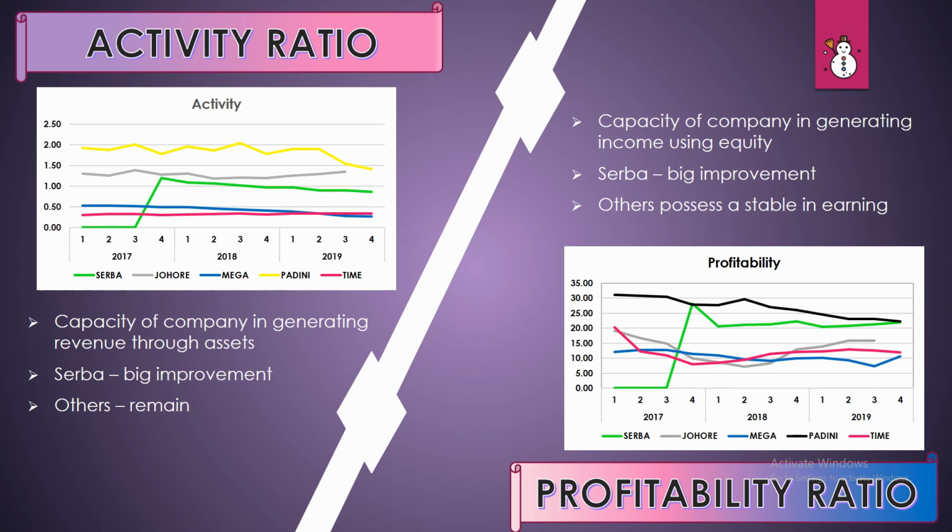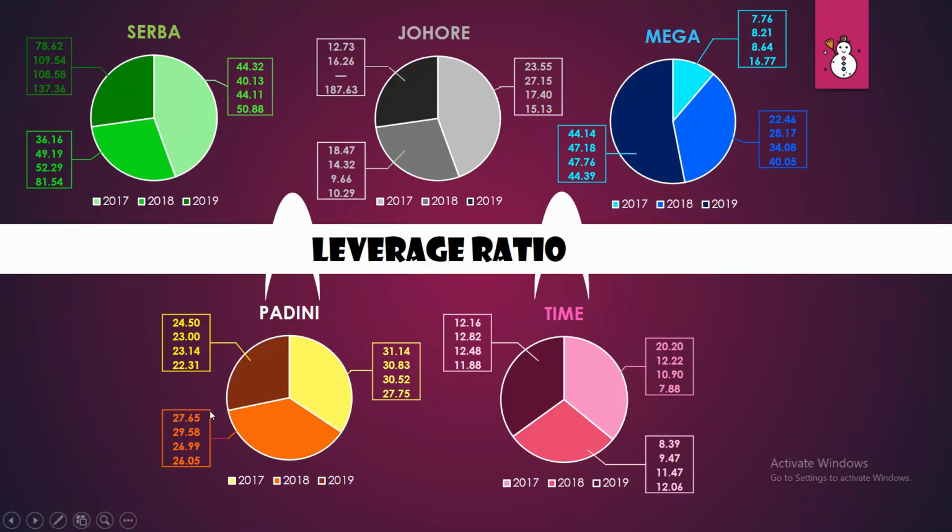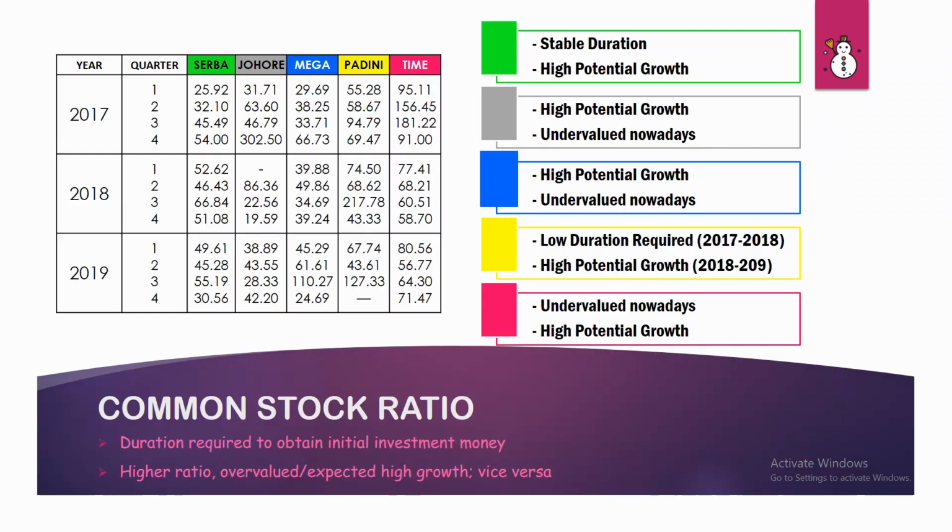The next ratios are related to the ability of the company in generating revenue and income, which are the activity and the profitability ratio. In these two ratios, only Serba made a big improvement while the rest remained the same. Fourth, the leverage ratio is conducted. Since this ratio only presents the proportion of debt financed by the company, let's move on to the last ratio, which is about the common stock.